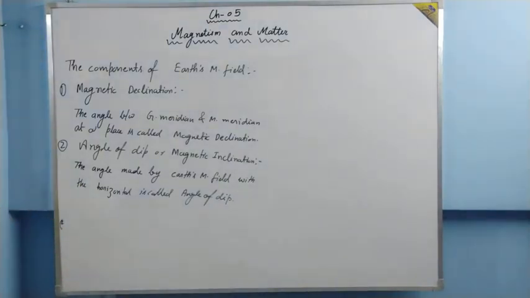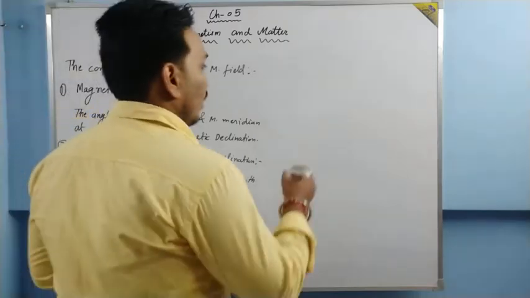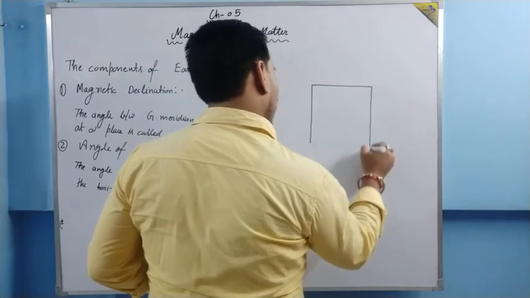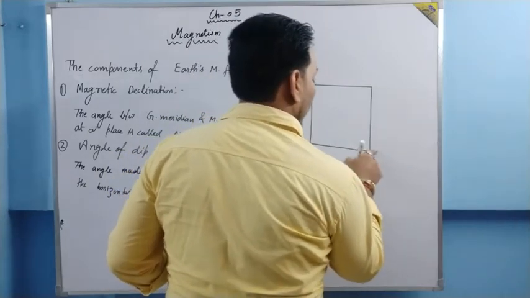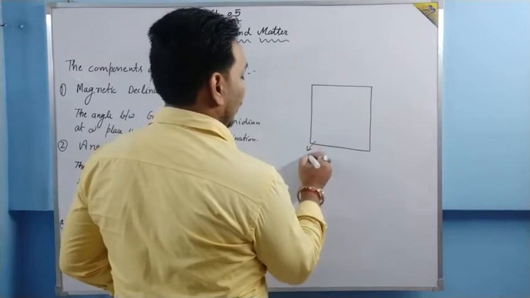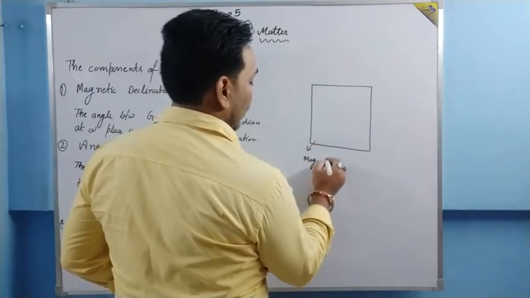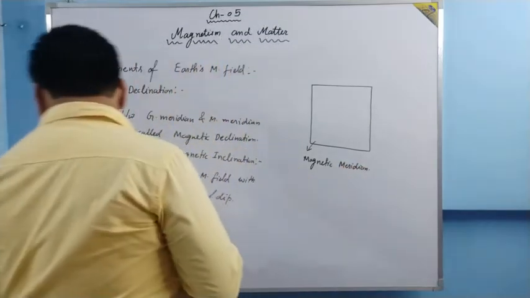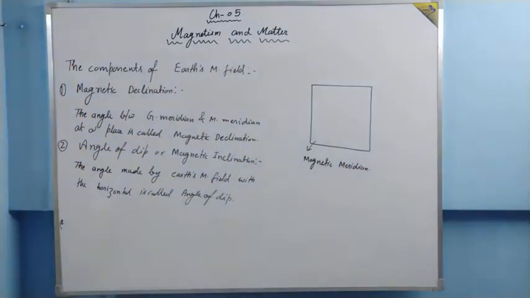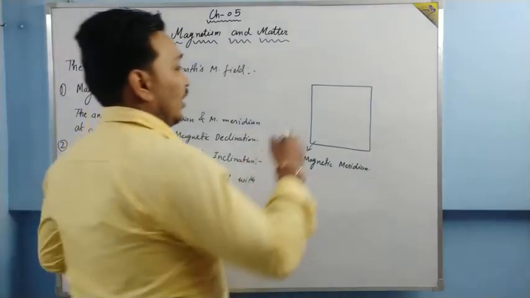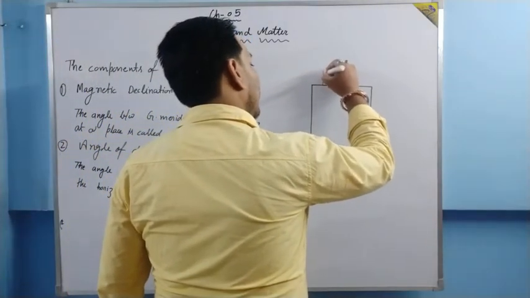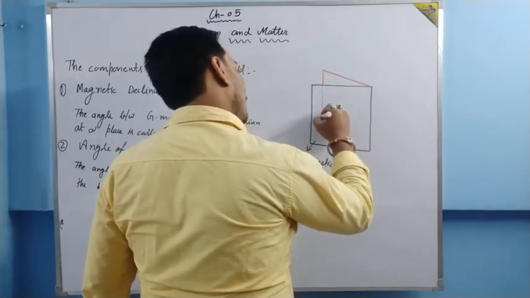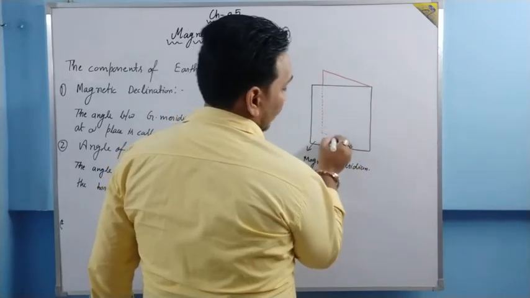Now let us understand all this with the help of a diagram. Suppose this is a vertical plane which denotes the magnetic meridian. And there is a vertical plane which denotes the geographic meridian.